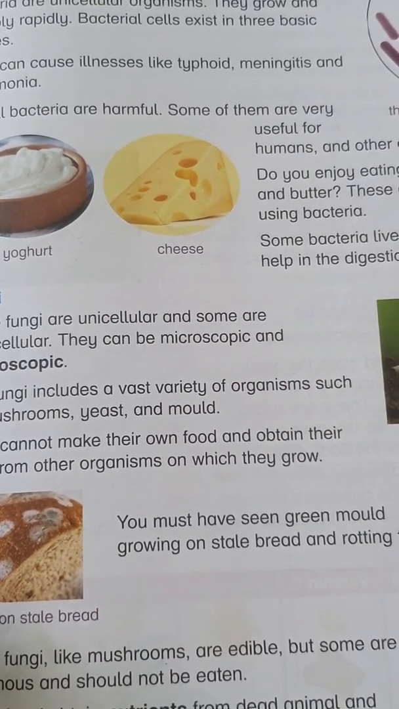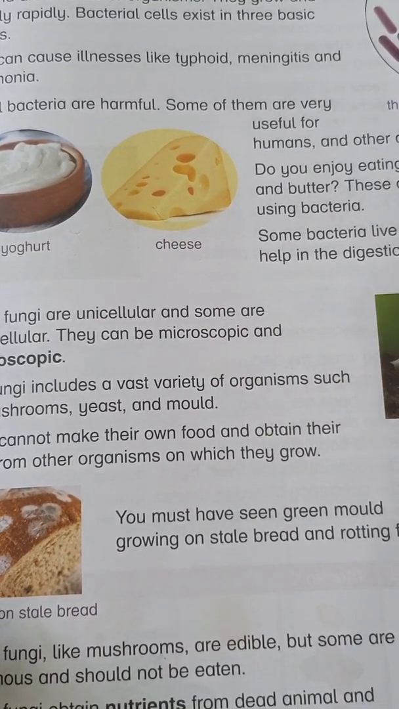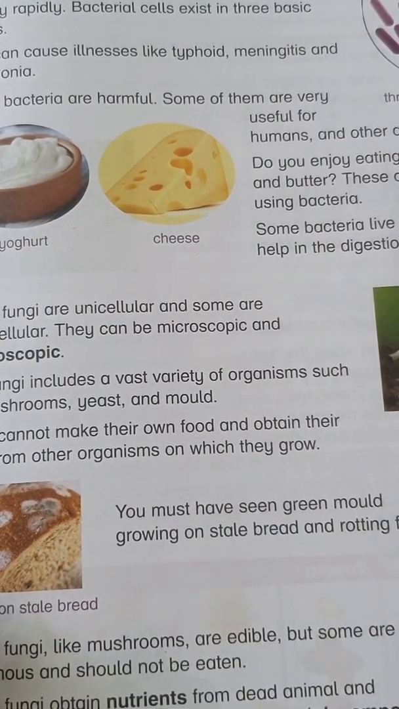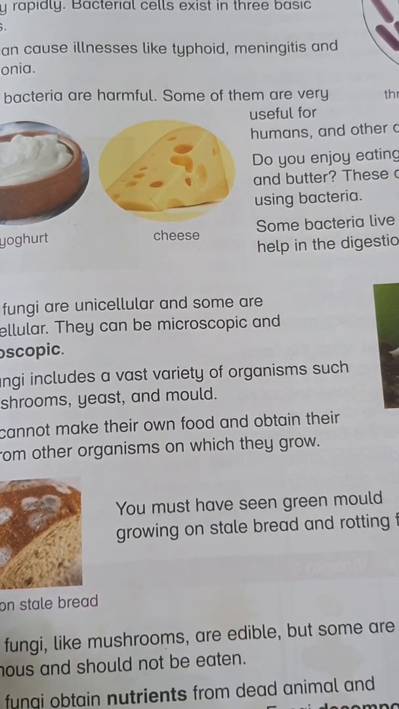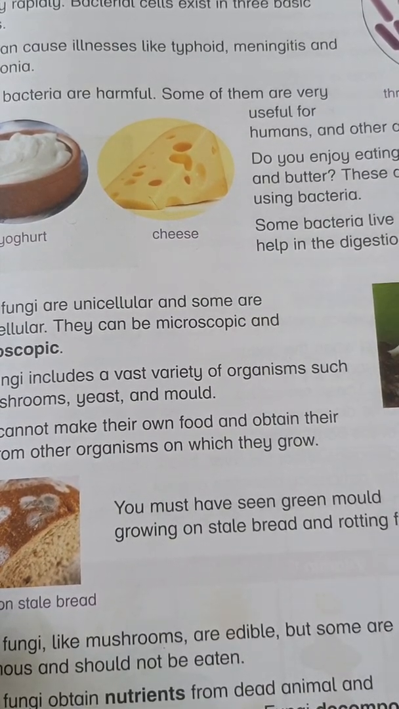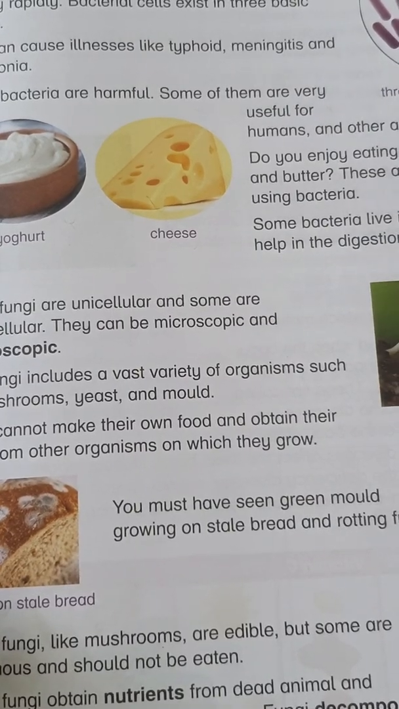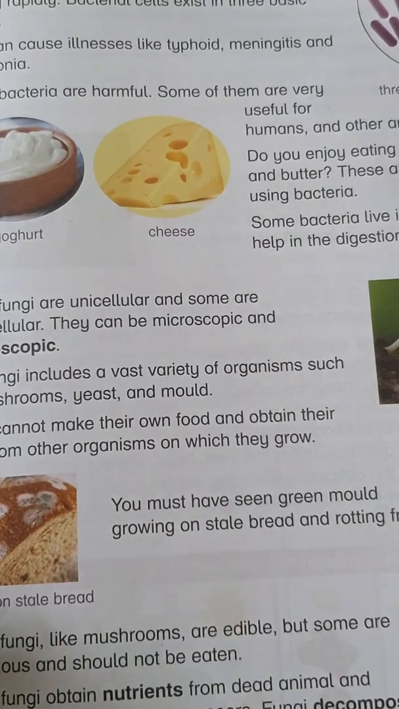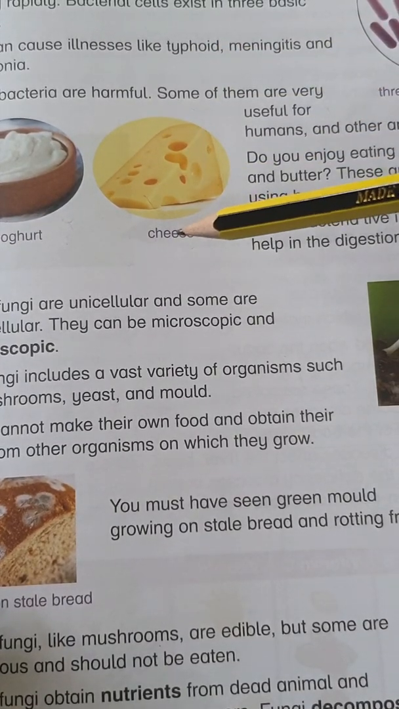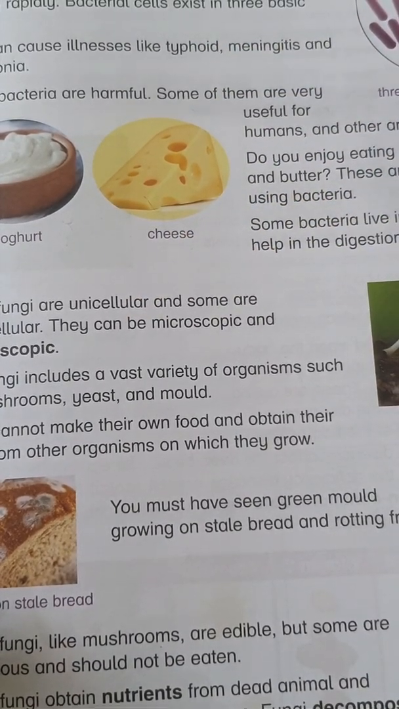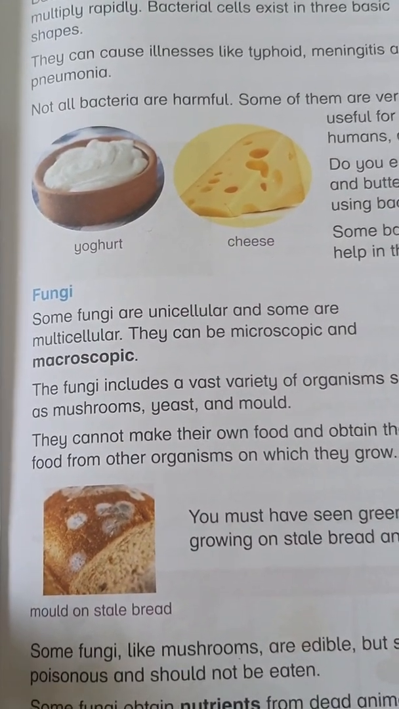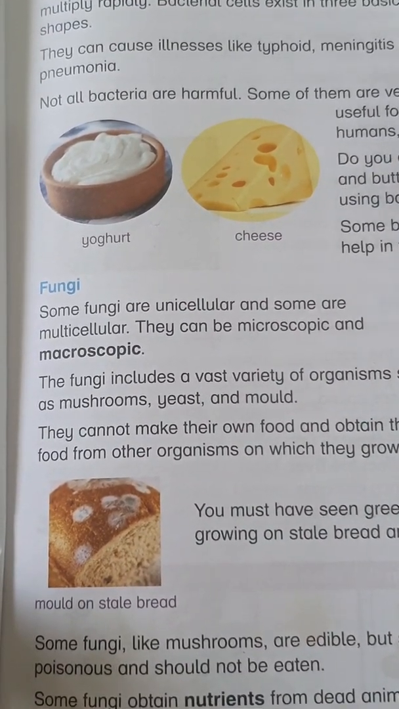Fungi grow on many things: in wet places, damp places, on stones, in places near the sea, on the surface of iron, and obviously on fruits and vegetables as well. They can be microscopic and macroscopic, small and big. You need microscopes to see some of them.